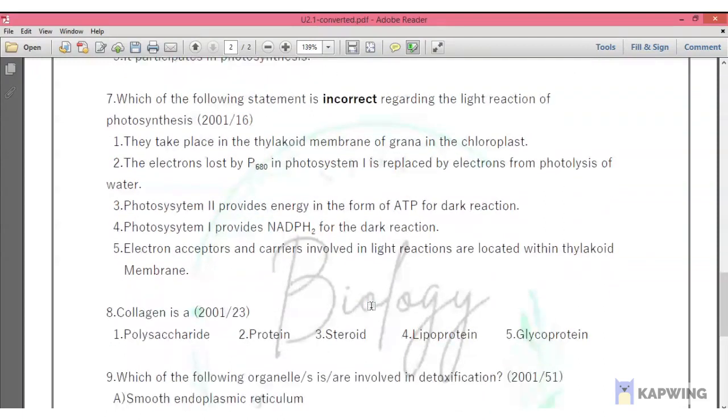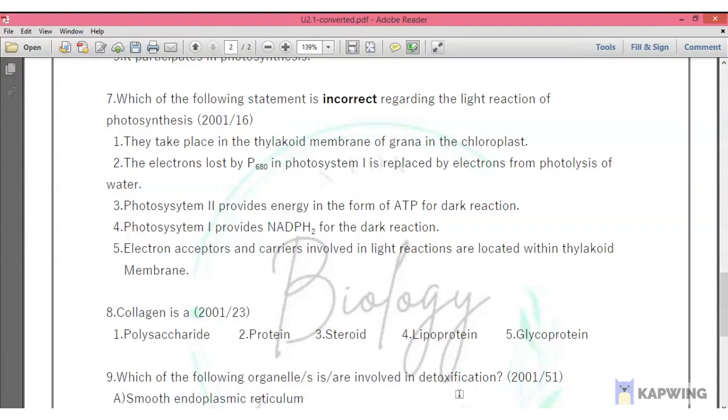Question number 7. According to the tutorial, but question number 16 in the original paper. Which of the following statements is incorrect regarding the light reaction of photosynthesis? So this is a bit tricky question, or this has a bit tricky answers actually. So you must be very careful when reading them. So let's read out. First one, they take place in the thylakoid membrane of grana in the chloroplast.